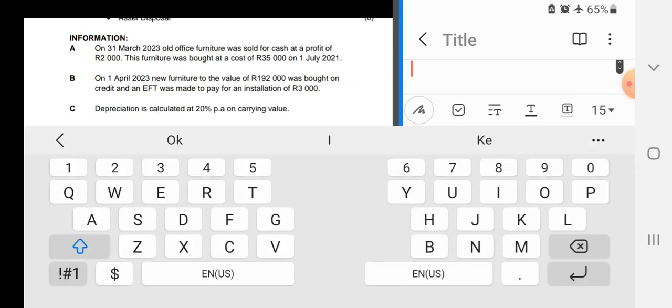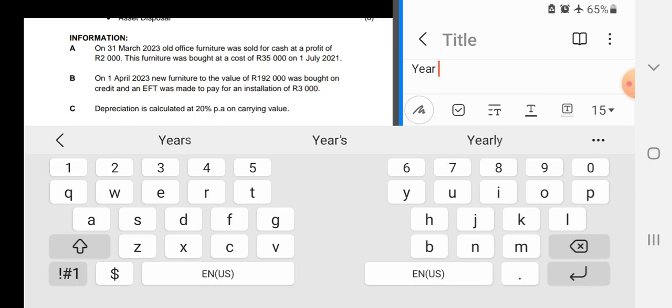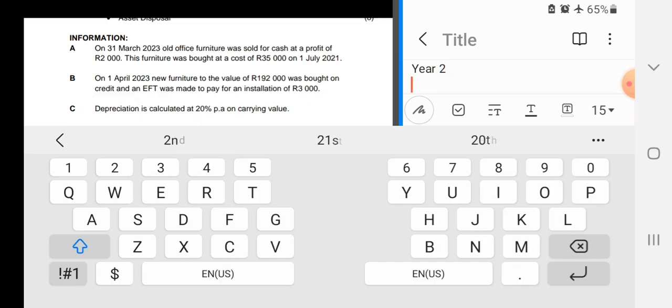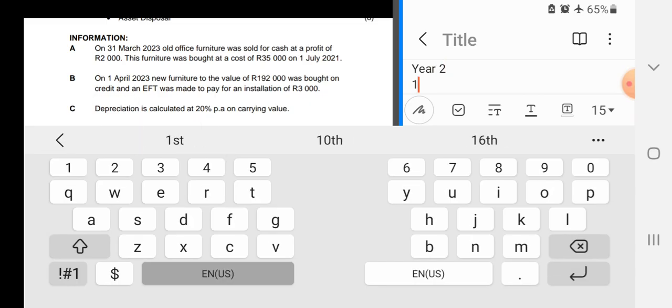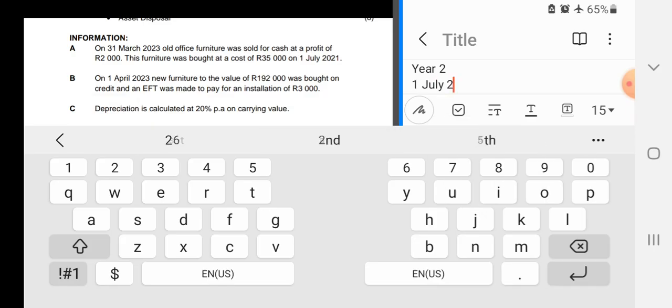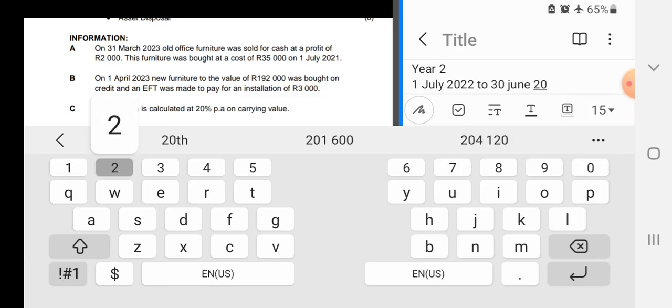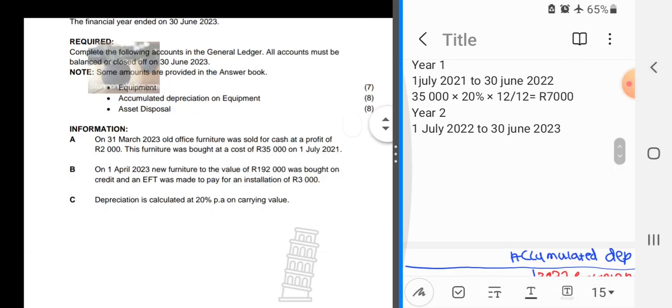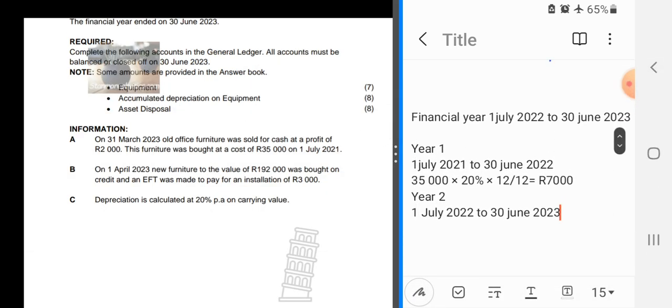And then now we're going to do year 2. Year 2 started on 1 July 2022, which is the current one, and ended on 30 June 2023, which is the current year.